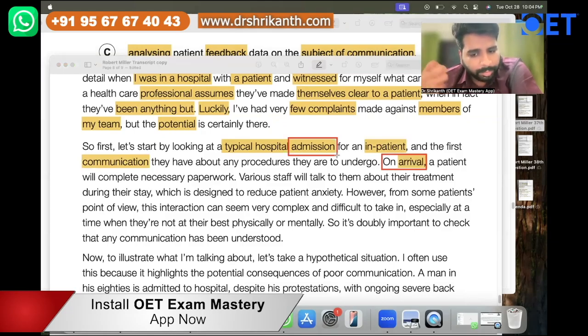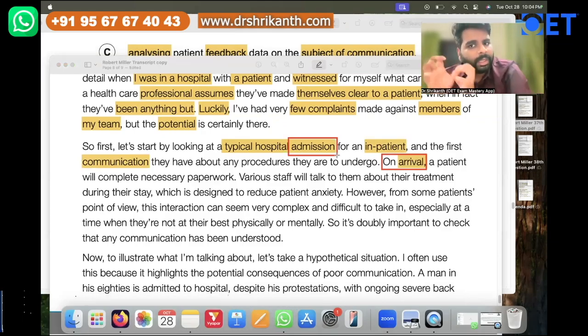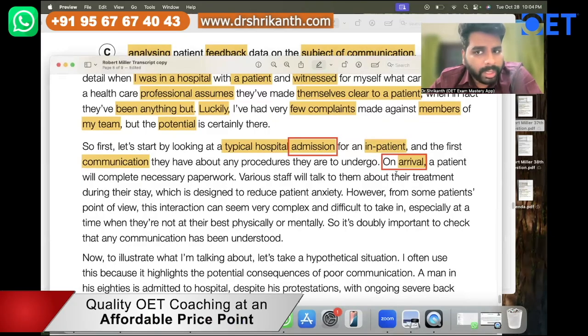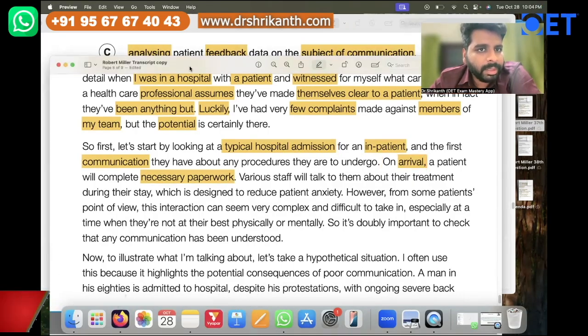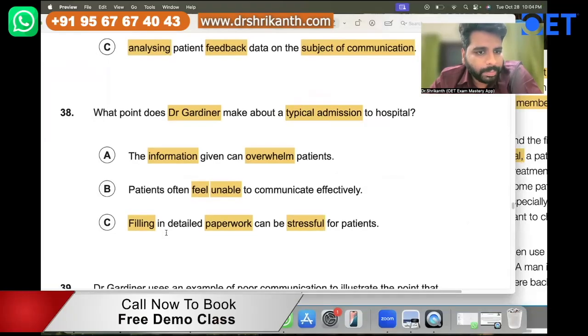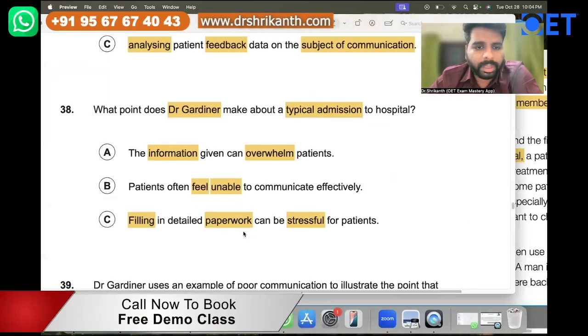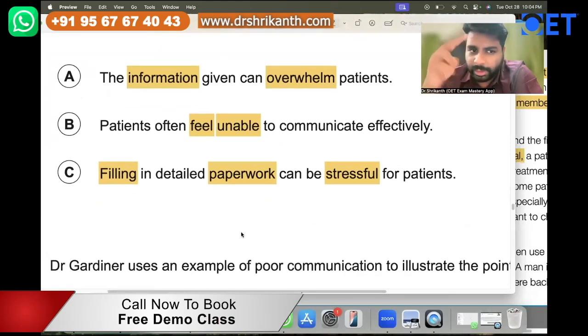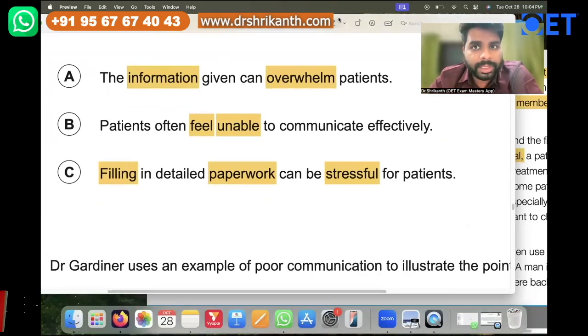Regarding a typical hospital admission on arrival, now the person is telling us, on arrival, a patient will complete necessary paperwork. Now where did we read about paperwork? We read about paperwork in answer option C, filling in detailed paperwork. Now where is your eyesight going to be? Your eyesight should directly come to answer option C first.